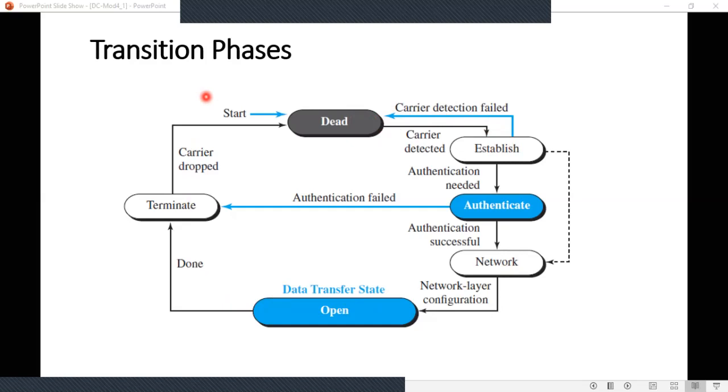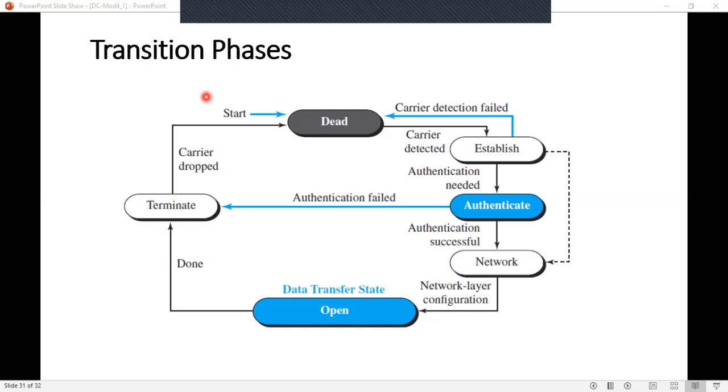Now in the next session, we will discuss the lower sublayer of the data link layer, that is media access control. Till now, whatever we discussed was data link control, which is one of the sublayers of the data link layer.